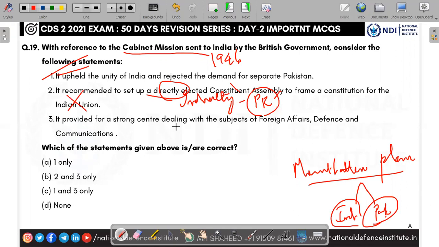The third one, it provided for a strong center dealing with the subjects of foreign affairs, defense and communication. No, a common center, not a strong center. A common center to deal with foreign affairs, defense and communication. So the third one is also wrong. They're asking for the correct one. The answer is A, one only.